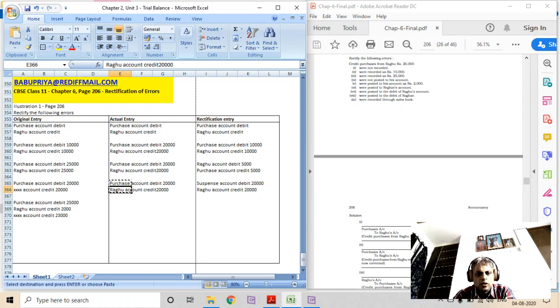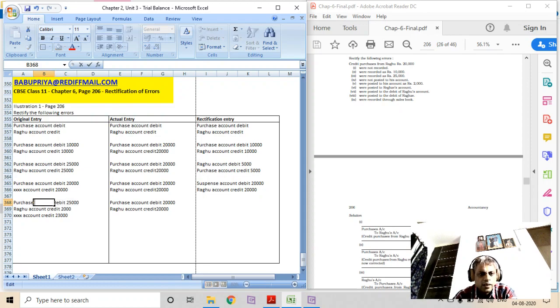Purchase account debit to Raghu account 20,000. So this should be 20,000, and this should be 18,000. What should be the rectification entry now? Suspense account debit 18,000, Raghu account credit 18,000, because 2,000 is posted correctly.